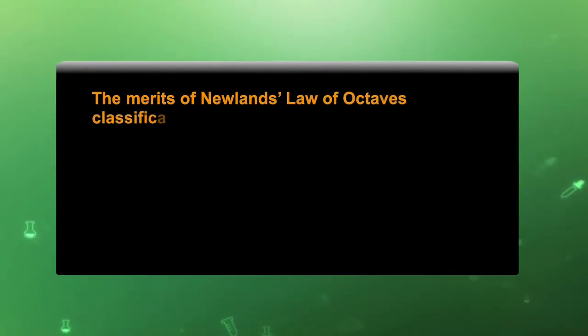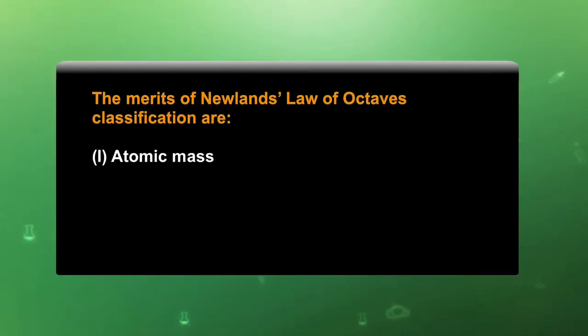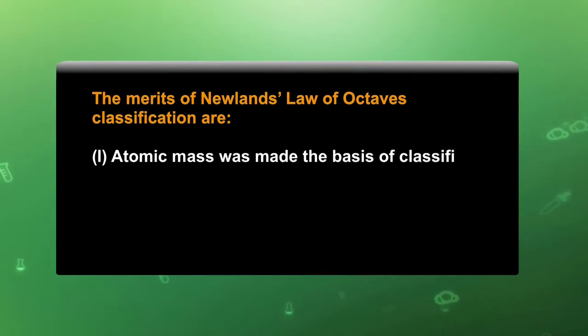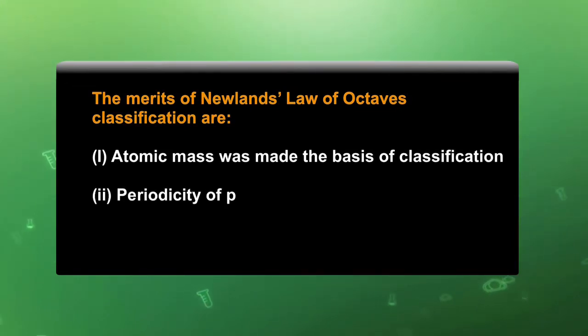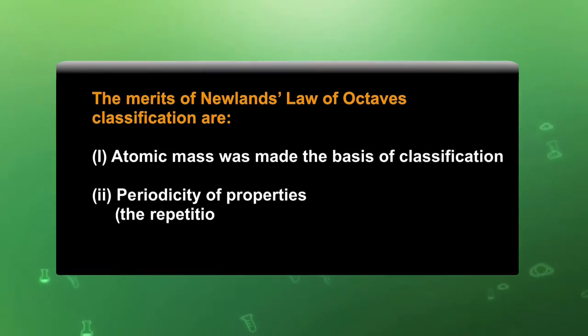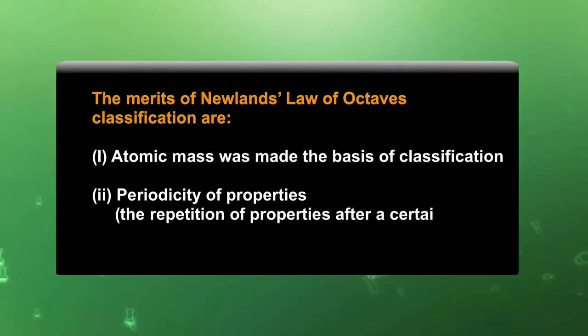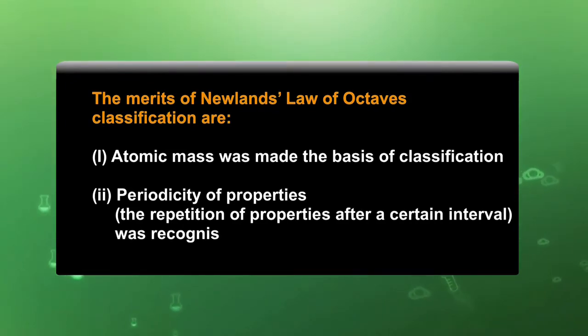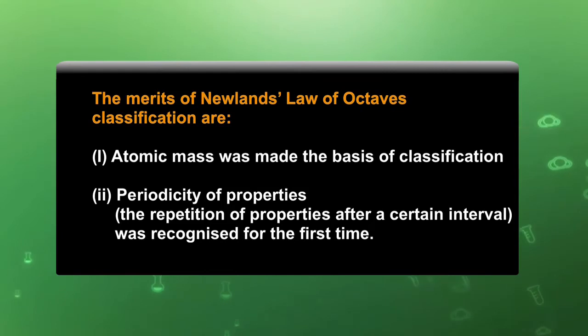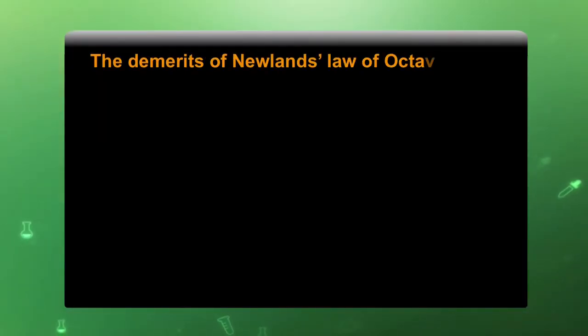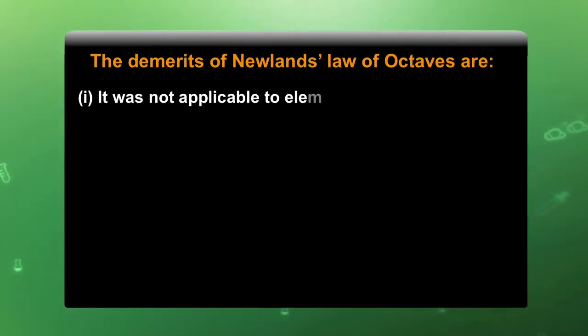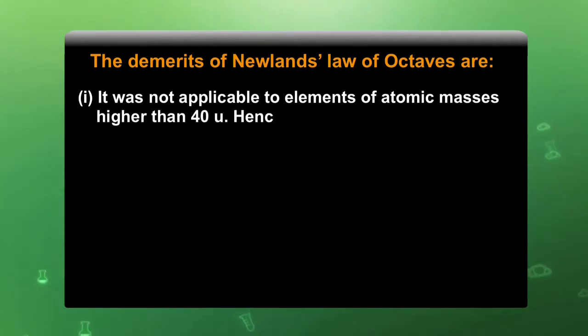The merits of Newlands' law of octaves classification are: atomic mass was made the basis of classification, and periodicity of properties, the repetition of properties after a certain interval, was recognized for the first time. The demerits of Newlands' law of octaves are: it was not applicable to elements of atomic mass higher than 40.